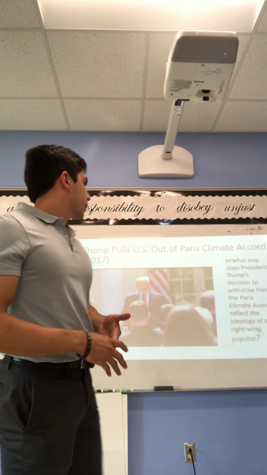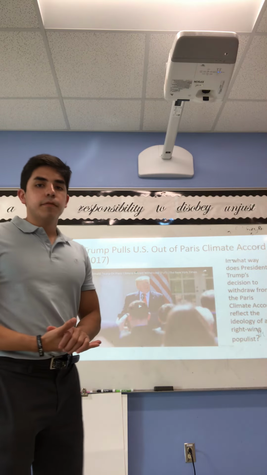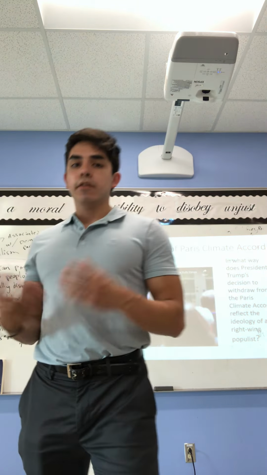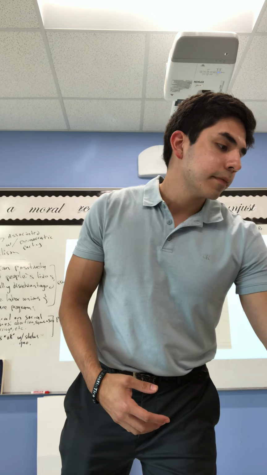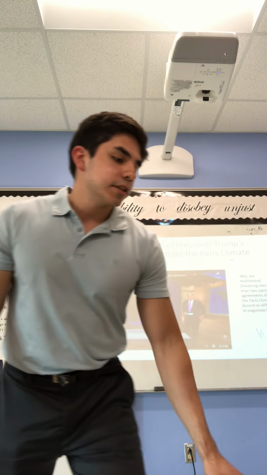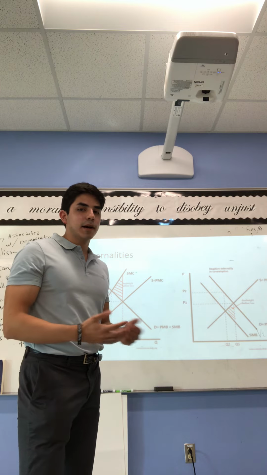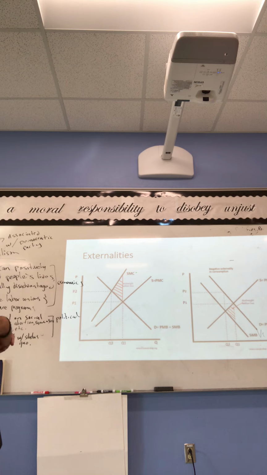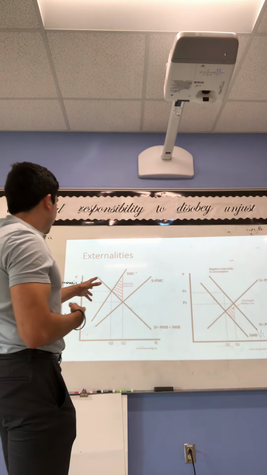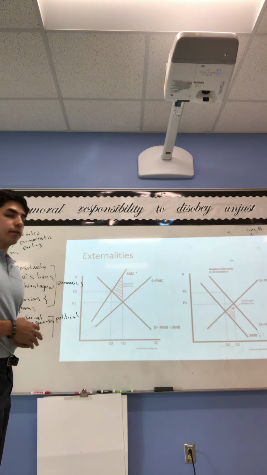Then we saw the video of Trump withdrawing from the Paris Climate Accord and the rationale that he gave. And then I asked you to think about how their ideologies might factor into the way they acted. We saw some of the international reaction. And then we used some of the economic concepts that we've developed in some of the later units, more recently externalities, to think about climate change. And so right here on the left, we can see what is called a negative production externality. And an externality, we said, is a market failure.